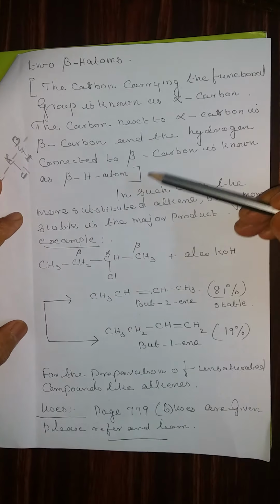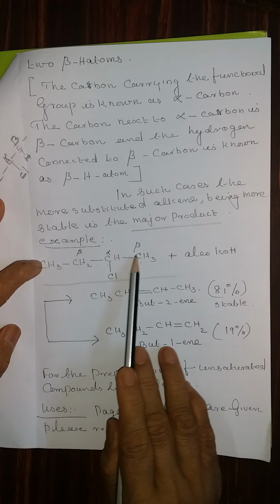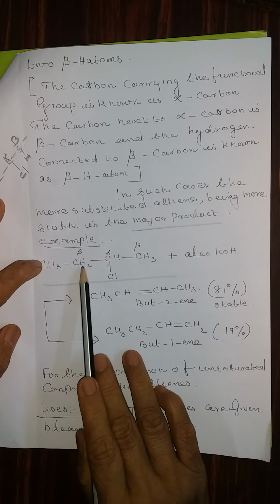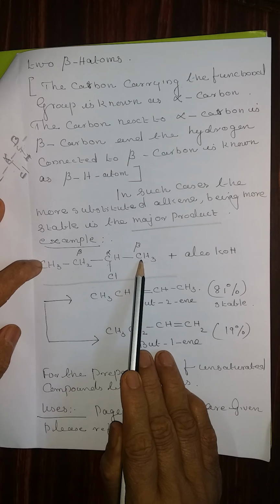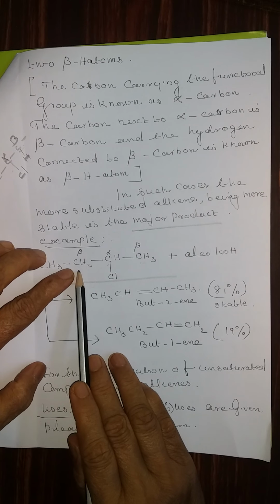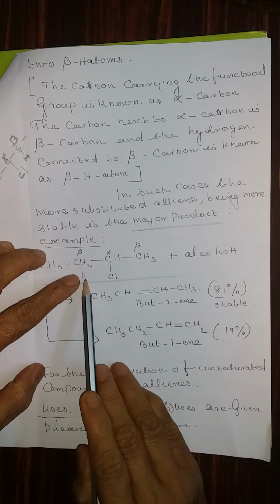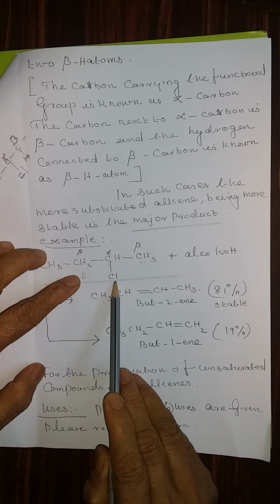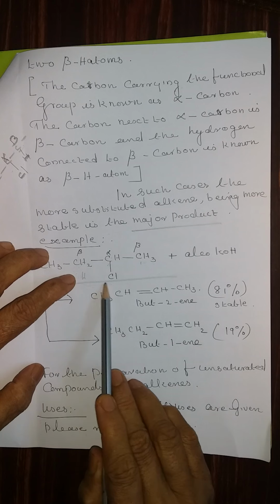Consider an organic compound like this. That is a carbon chain, 1, 2, 3, 4 carbon atoms. Of that, chlorine is attached on the second carbon atom. This carbon atom is considered the alpha carbon atom. On either side, the carbon atom present is known as the beta carbon atom, and the hydrogen attached is known as the beta hydrogen atom. Now, the theory is that the hydrogen from the CH2 on the left hand side and this chlorine can join together and eliminate HCl.